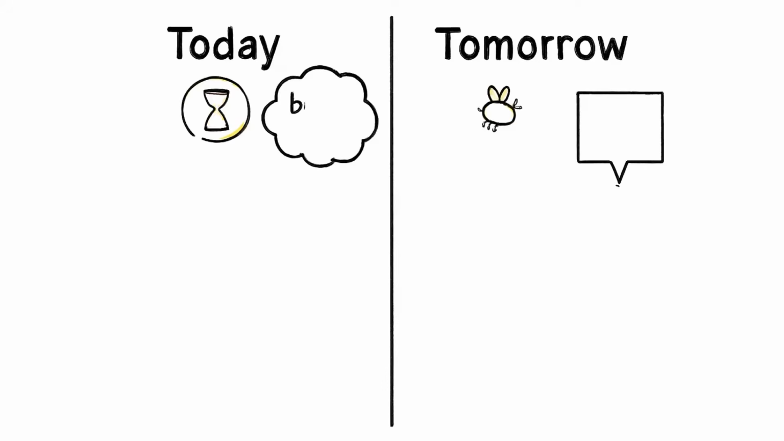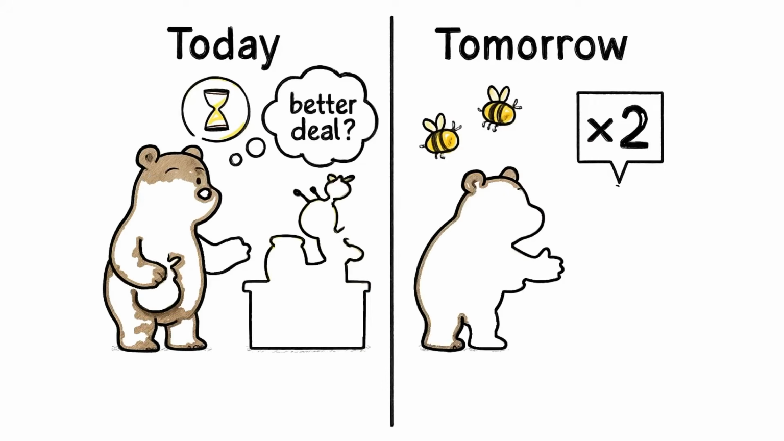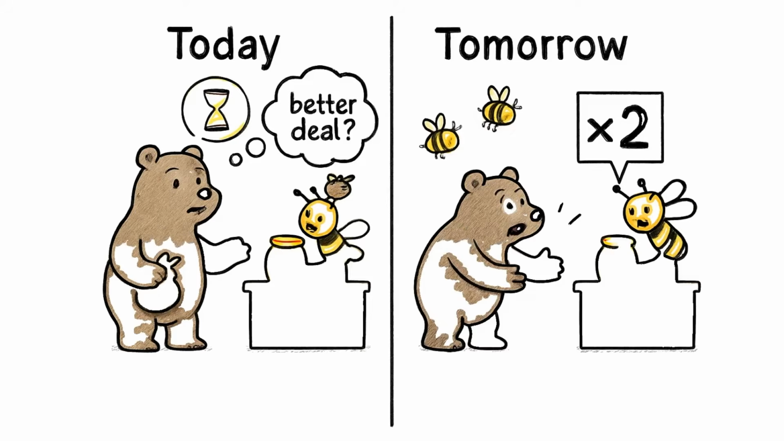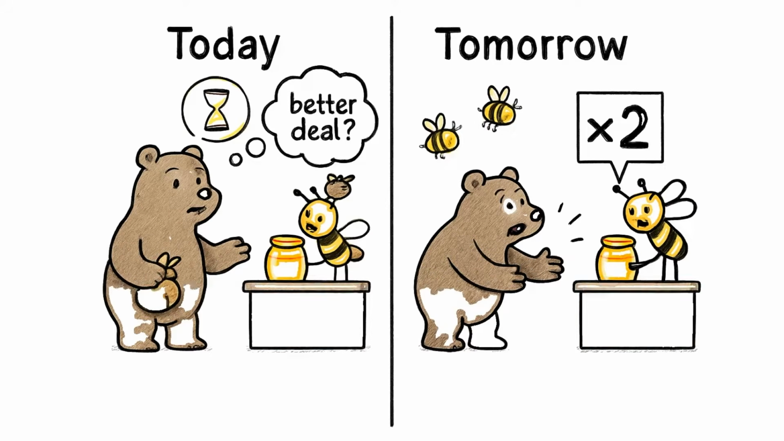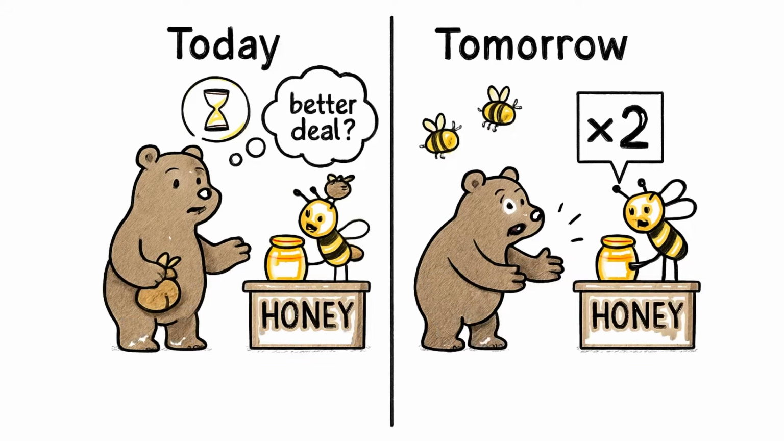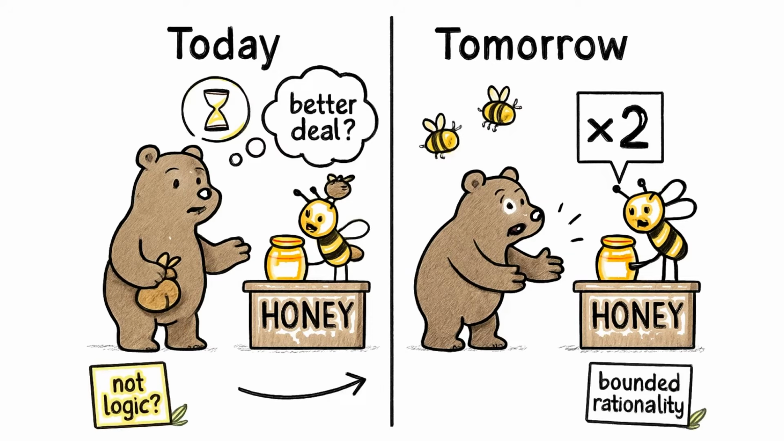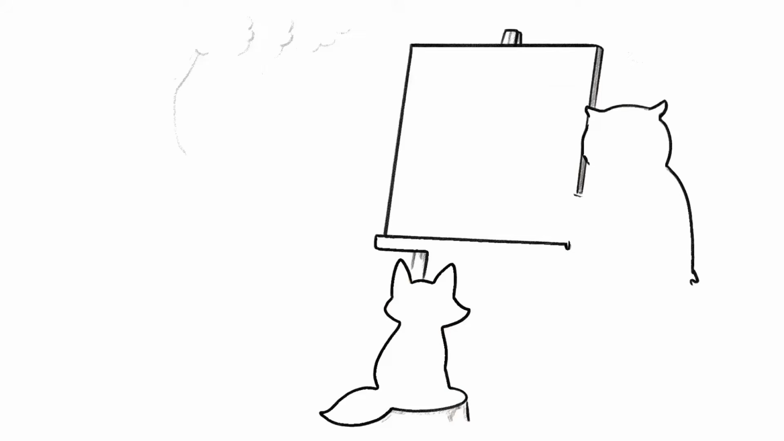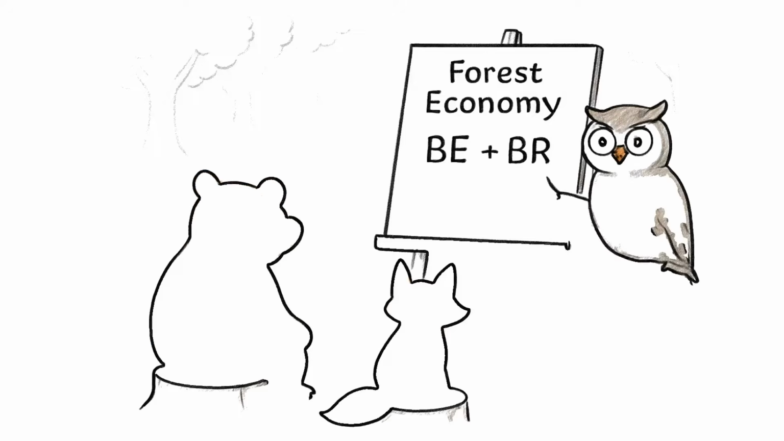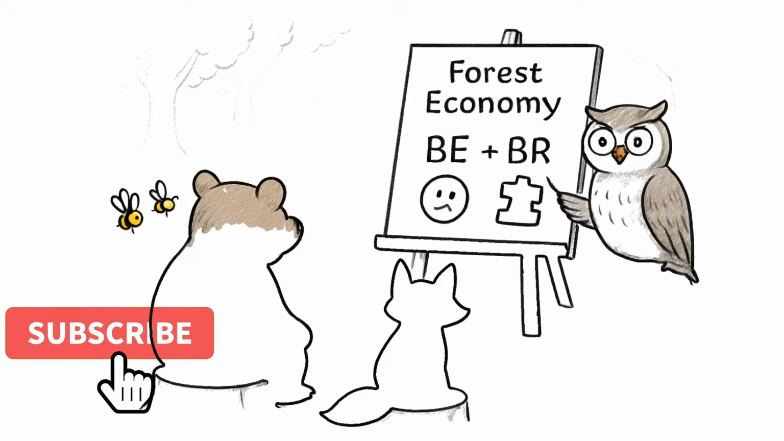Imagine a bear who refuses to trade acorns for honey today because he might find a better deal tomorrow, but tomorrow he ends up paying double. That's not logic, that's bounded rationality. Welcome to the quirky side of the forest economy. Today we're exploring behavioral economics and bounded rationality.